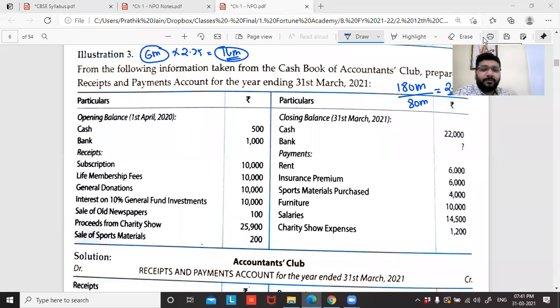Guys, any doubts in this question? Any particular point which is not clear? Yes, boss. Charity show expense. So basically this NPO organizes some charity-related show. They organize a show which is for a charity purpose, and for organizing that show, there is some expenditure that is done. So it's an outflow of money, so payment. If you see on the other side, there is proceeds from charity show. Proceeds means money coming in. So from charity show, the money that is coming in will be recorded on the receipt side.